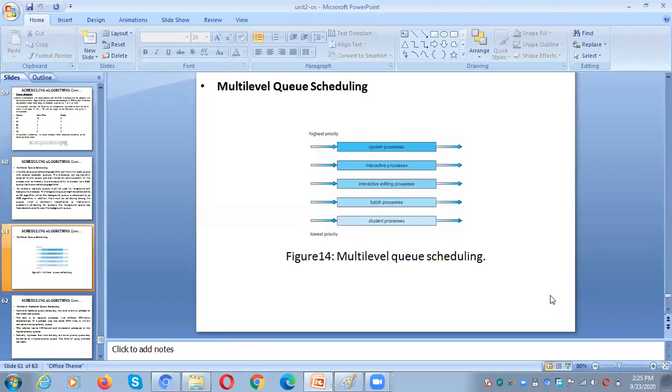Whenever you turn on your machine, the clock will automatically run in the background. We need not start the clock. We need not start the date. Automatically the date and the time will be displayed, and it will be changed from time to time. That means the clock is running behind. That is the reason why such types of processes are called background processes.